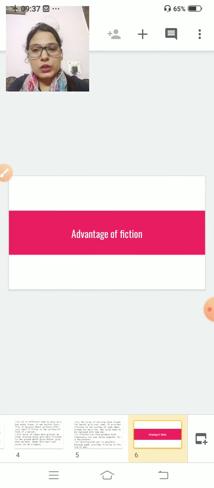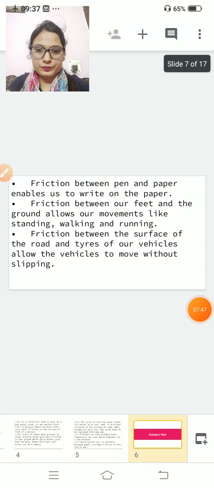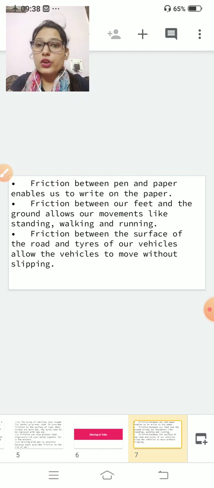Now, I told you that friction has some advantages and some disadvantages. So what are the advantages? Friction between pen and paper enables us to write on the paper. I told you this earlier. Because of the friction, you are able to write. Clear? Second, friction between our feet and ground allows our movement, like standing, walking and running. Clear?